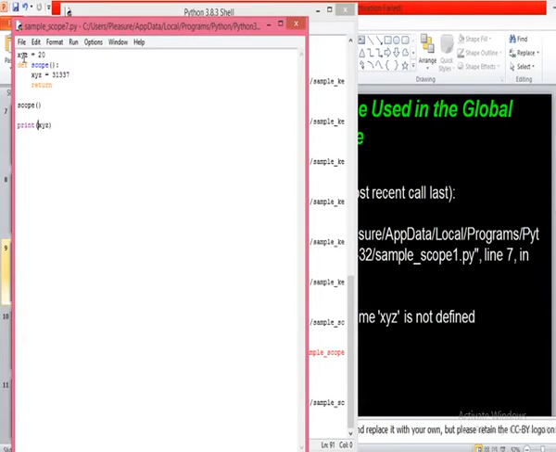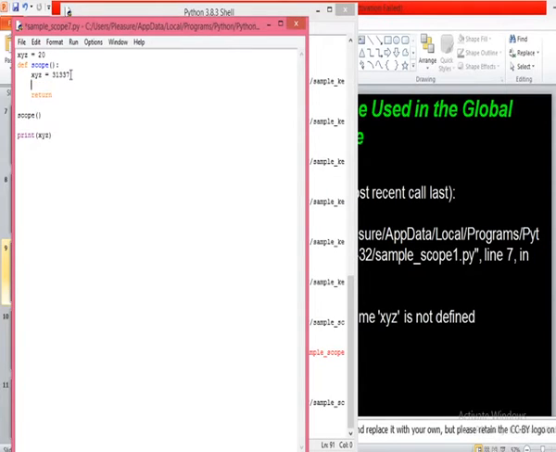Already declared. This xyz is already declared outside the function, sir. This xyz is outside the function, correct? Yes, sir. If it is outside the function, then what type of variable is it, local or global? Global variable. Global, sir. So here this print function will access the global variable and will print the value of the global variable, that is 20. Did you get this one now? Yes, sir.